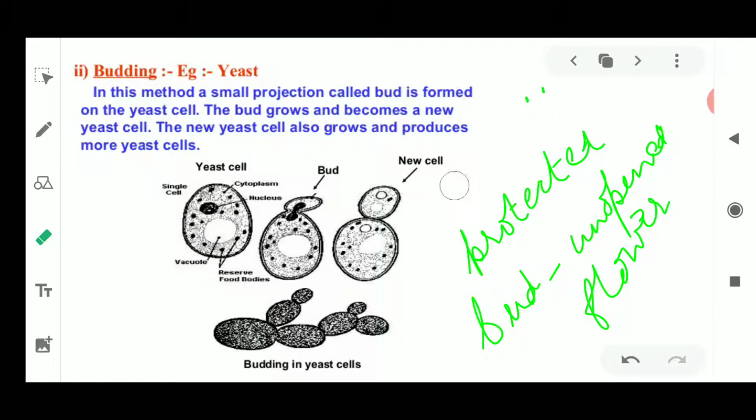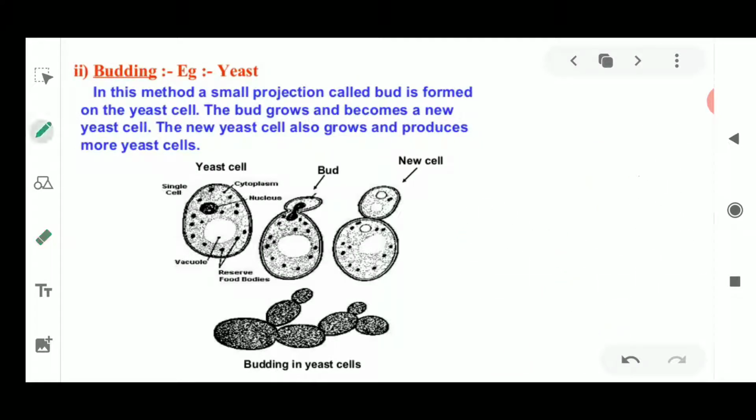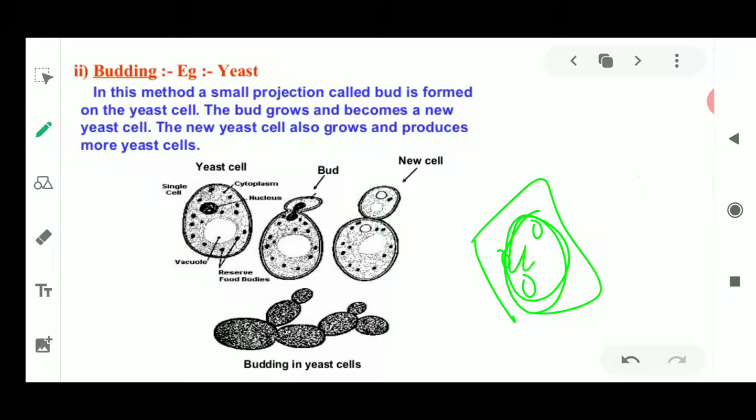Why are they growing in such a large number? As you could see, once you see a small, patchy portion on a stale bread, the next morning you will see a big patch present on the bread. Why? How is it happening?